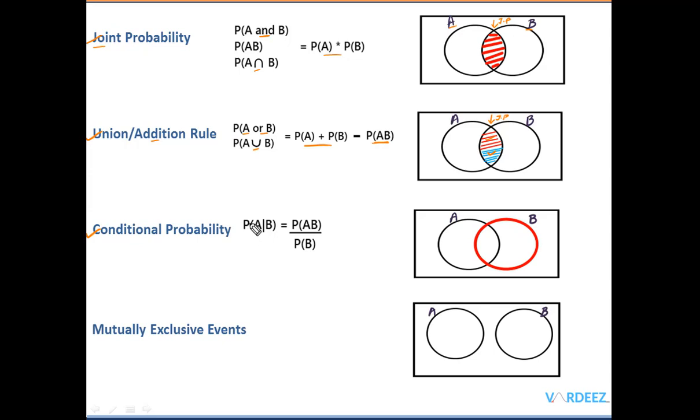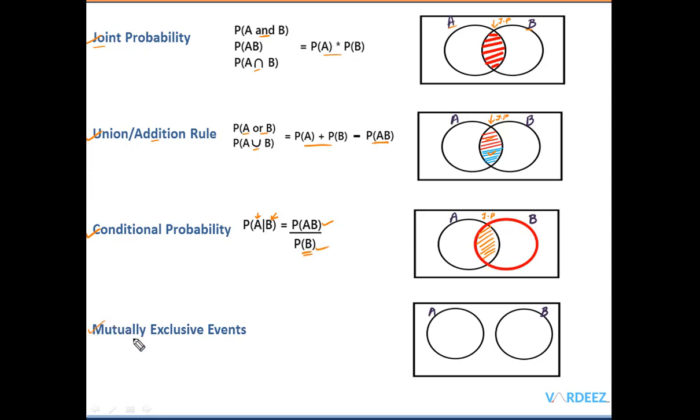Then we talked about conditional probability. Conditional is the probability of event A given, this bar represents given, that B has already occurred. Now this has already occurred, so we have our new sample space in red. We do not have anything beyond this red. This new sample space comes in the denominator, and the only place where A is there is in this black line, which is the intersection of A and B, the joint probability. That is why we have this in the numerator, and we divide it by the reduced sample space here.